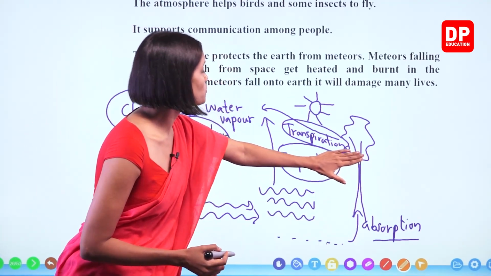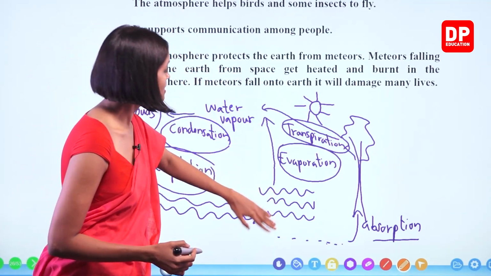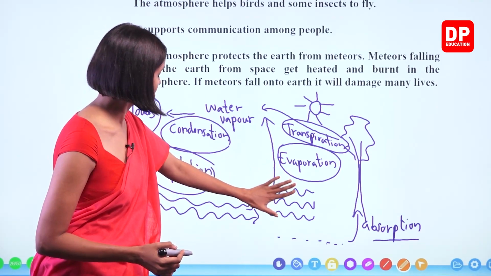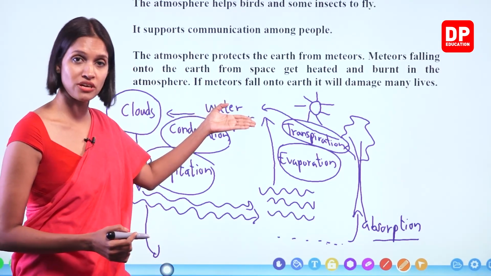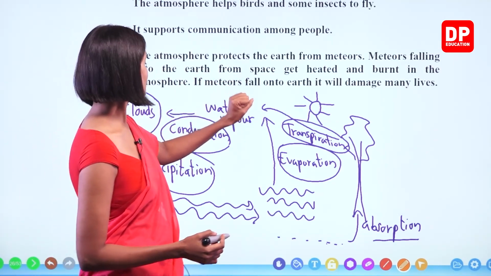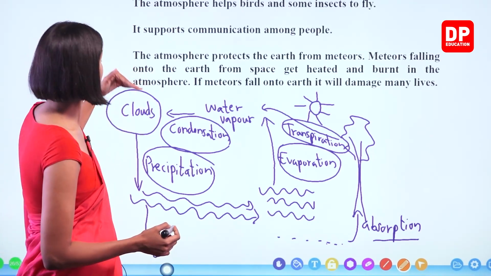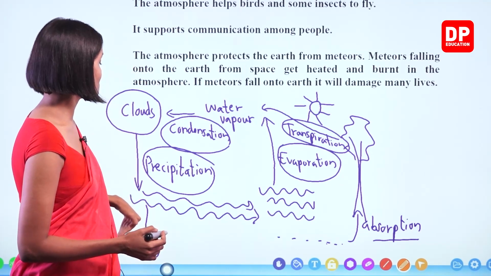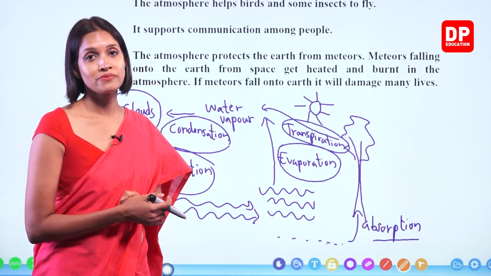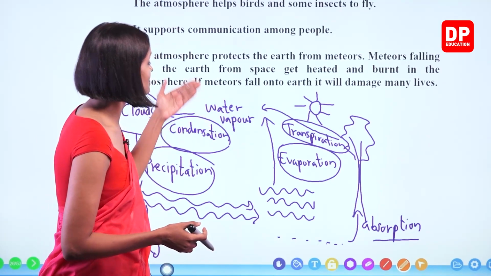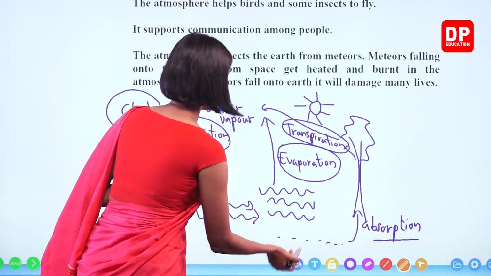So the absorbed water during transpiration turns into water vapor, right? So the surface water that flows to these water bodies, again during evaporation, turns to water vapor, right? Water vapor again, due to condensation, forms clouds, and when there are small water droplets in the clouds, what happens? It again comes down as rain or precipitation. So the same thing goes on. So to continue this cycle, the presence of the atmosphere is very important, right, children?